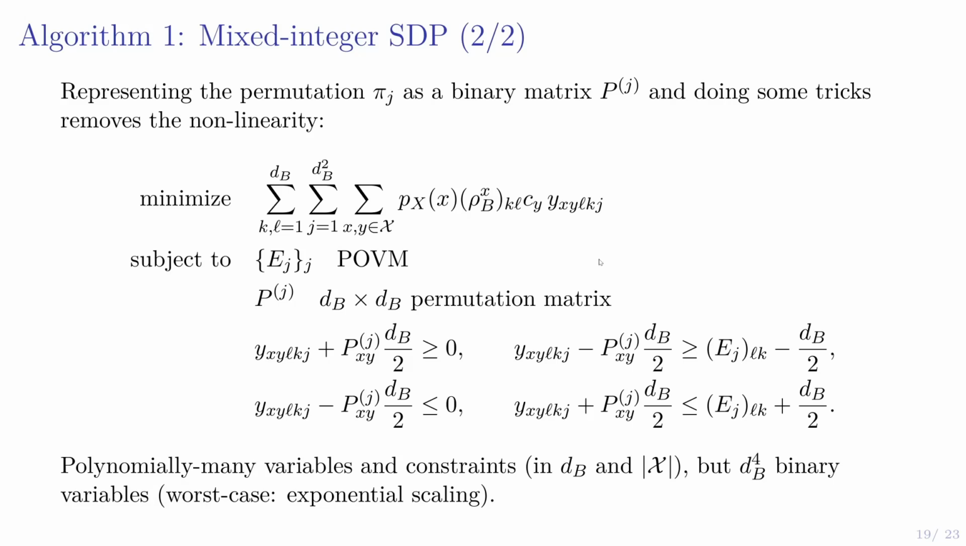So that's good. We've removed the nonlinearity at the cost of some polynomial overhead in our constraints and number of variables, but we haven't been able to remove all the discrete constraints. These Pj's are permutation matrices, so their elements are all 0 and 1, and we end up with dB to the 4th binary variables. With these binary variables, worst case, we have exponential scaling. We have to branch on each variable, is it 0 or 1, and solve a problem there. There are different techniques to try to solve these that can work in practice, but the worst case scaling is still exponential.